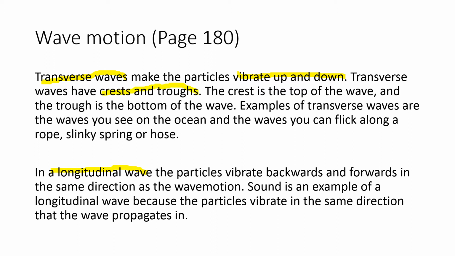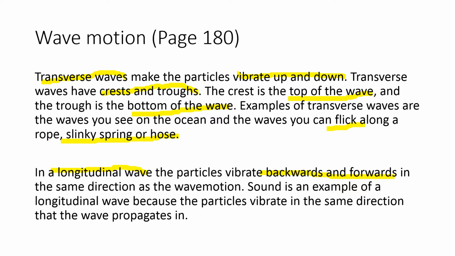The crest is the top of the wave and the trough is the bottom of the wave. Examples of transverse waves are waves that you see on the ocean and the waves that you can flick along a rope, slinky, spring, or hose. In the longitudinal wave, the particles vibrate backwards and forwards in the same direction. So if you come across a wave that is going up and down, that is a transverse wave.